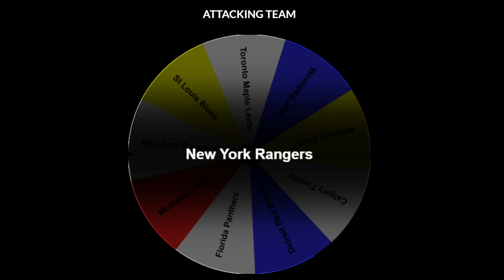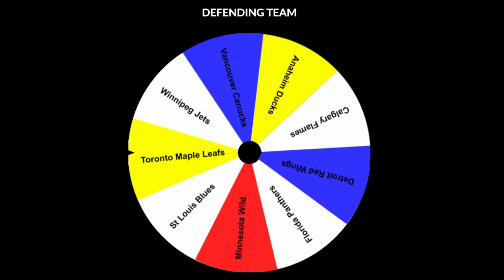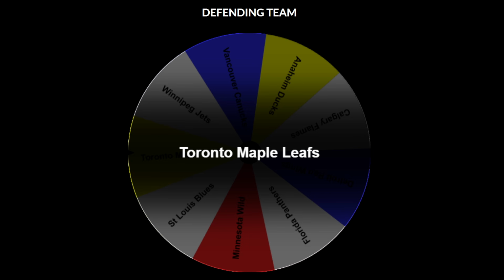The New York Rangers are going to be our next attacking team, and they got some studs for sure. Like, when it comes to the New York Rangers, we had to add a couple extra states. Like, they got players from New Jersey, they got players from Maine. The Toronto Maple Leafs, though, they just got all of Ontario.